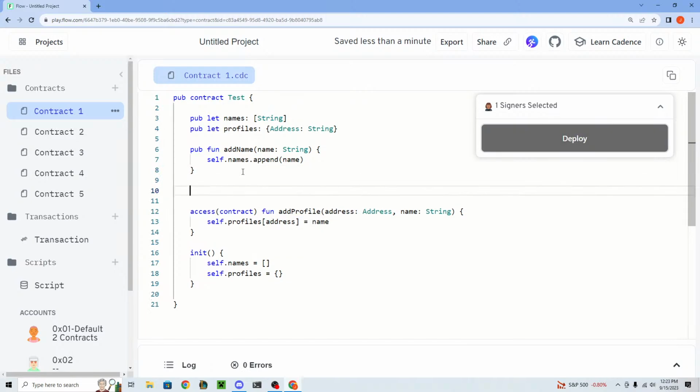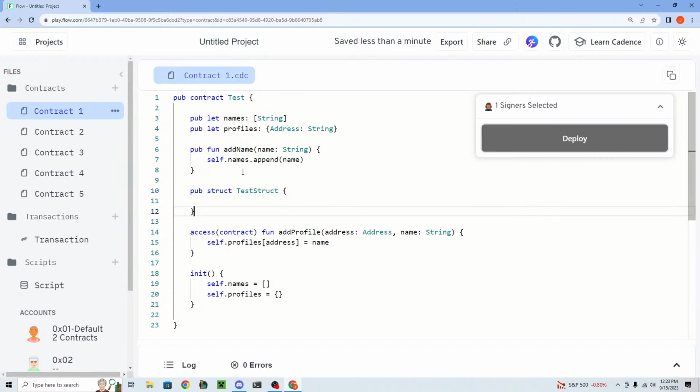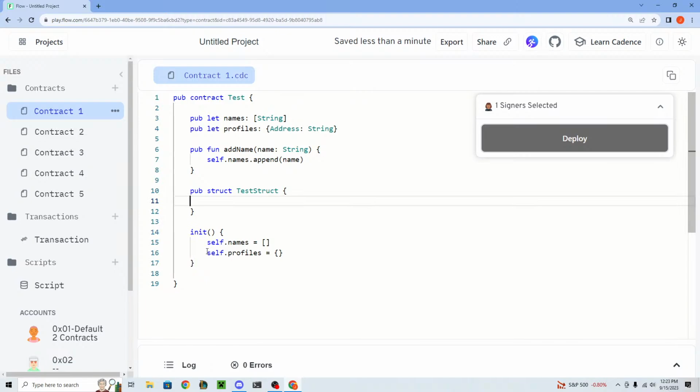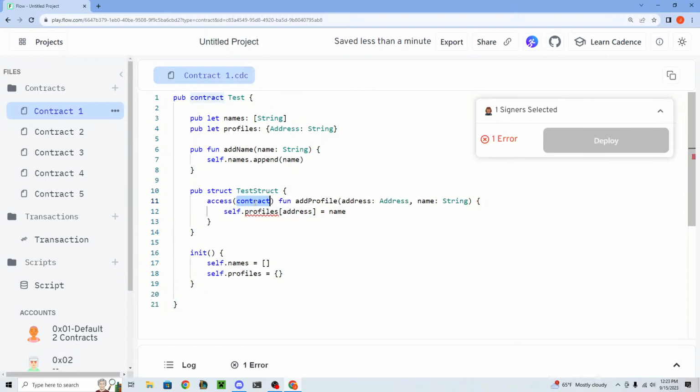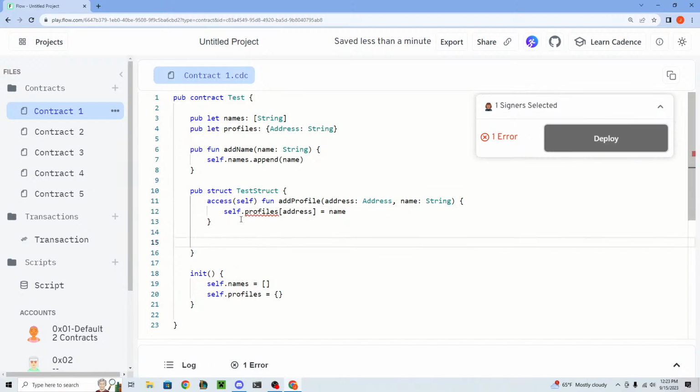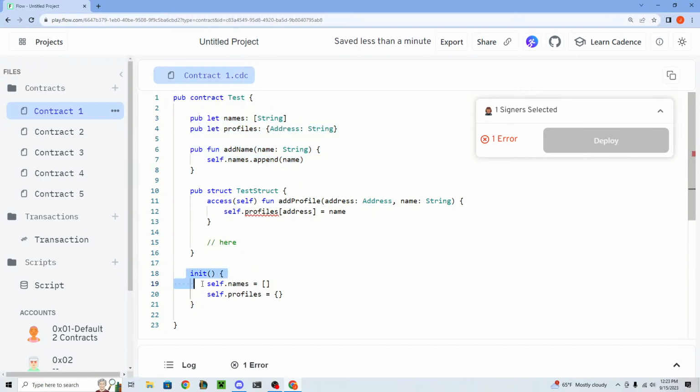But if we get into structs in a sec, and we put this function inside a test struct, then access self would only be accessible within the struct, so here, and not here. So how can we make users add a profile only with their address being used? That's a good question, and I'm going to get into that later in the workshop. The simple answer there is resources, and I'll show you later in the session how we can set a profile with only your address.